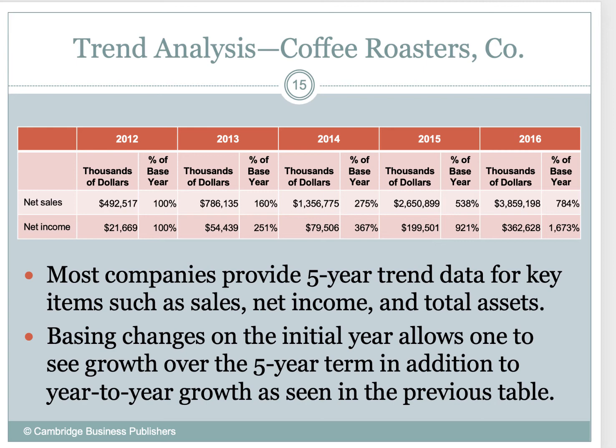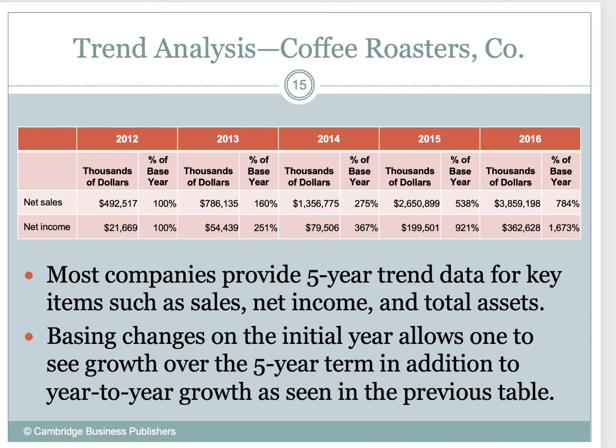When we're looking at trend analysis, we're kind of doing the same thing, but we're going more than 2 years, right? So notice we have 2016, 15, 14, 13, and 12. So, and a lot of companies do this, we're going to provide a 5-year trend analysis, okay? And we're going to look at key items, things like sales, net income, total assets.